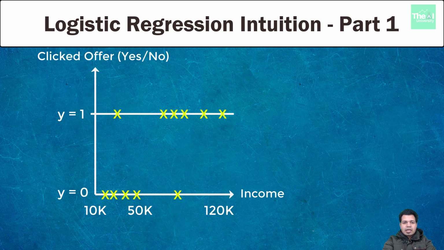You can also see that there are certain data points on y equals 0 as well. So what does that signify? Well, it means that the offer was more lucrative and promising for people who have income in the range 50,000 to 120,000. It may be some expensive item like a diamond ring, etc., on which they were getting heavy discounts.